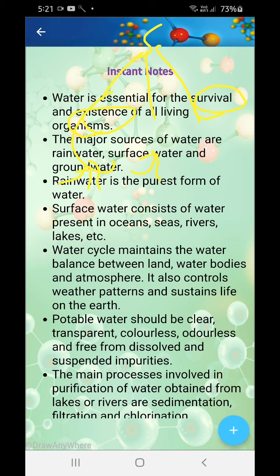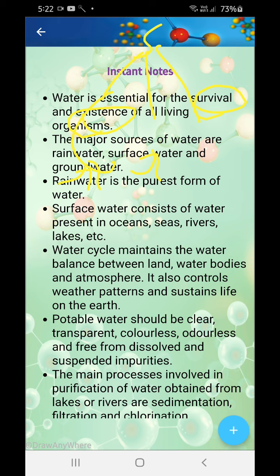Okay, now let's read them in more detail. Rainwater is the purest form of water, because it comes directly from the atmosphere. Surface water is the water present in oceans, seas, rivers or lakes. Okay, so they are not pure because they have dissolved salts. And water pollution, you all know, we are ourselves polluting water, so it's not fit for us to drink it.